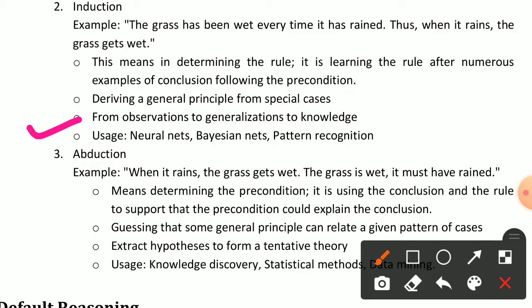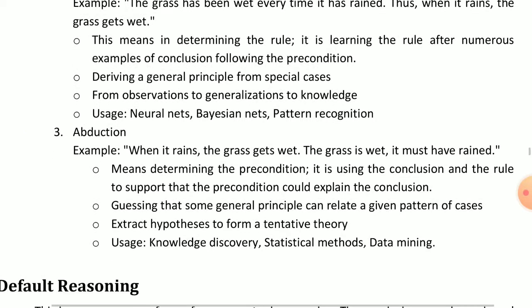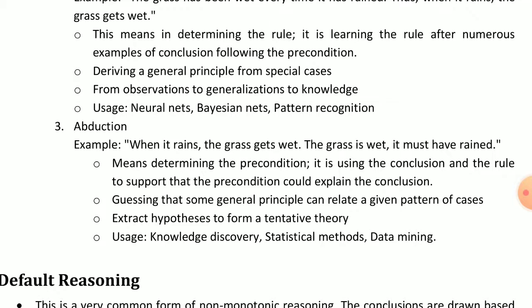Okay, guessing that some general principle can relate a given pattern of cases, we can take some principles, find out the patterns of cases, and extract hypotheses to form a tentative theory. We can take some temporary theory and find out some hypotheses or some rules from that theory. And the uses of abduction are knowledge discovery, statistical methods, and data mining.